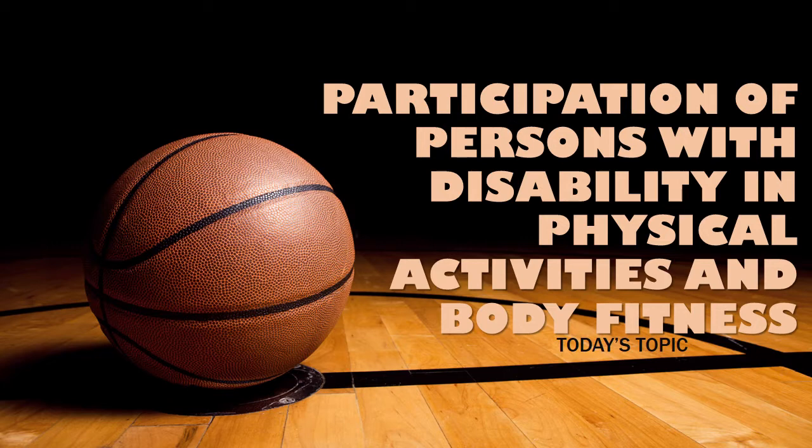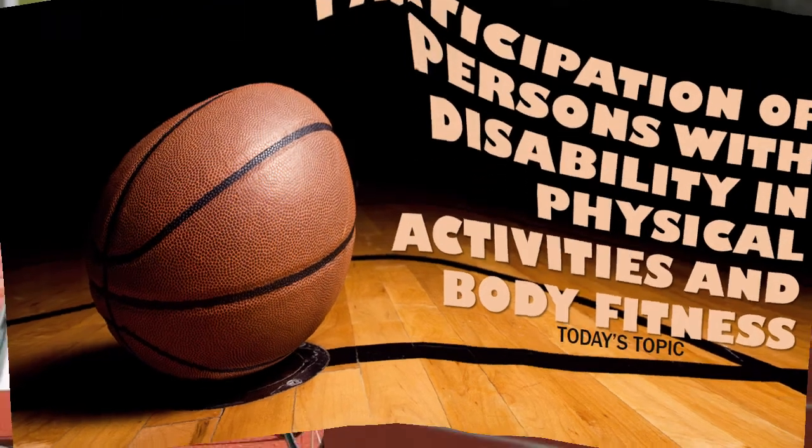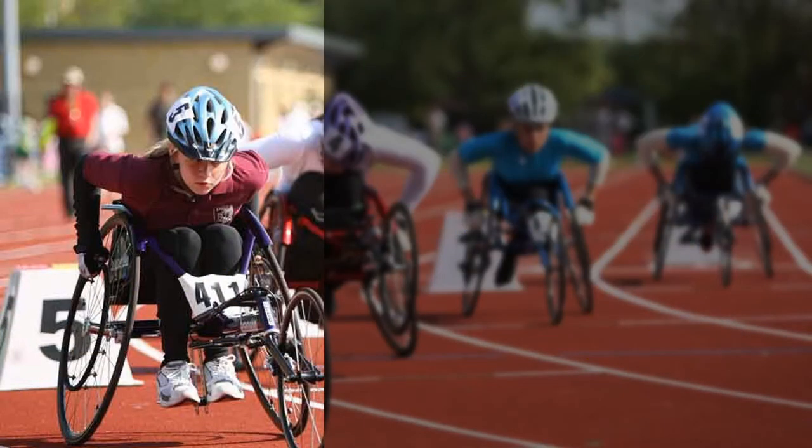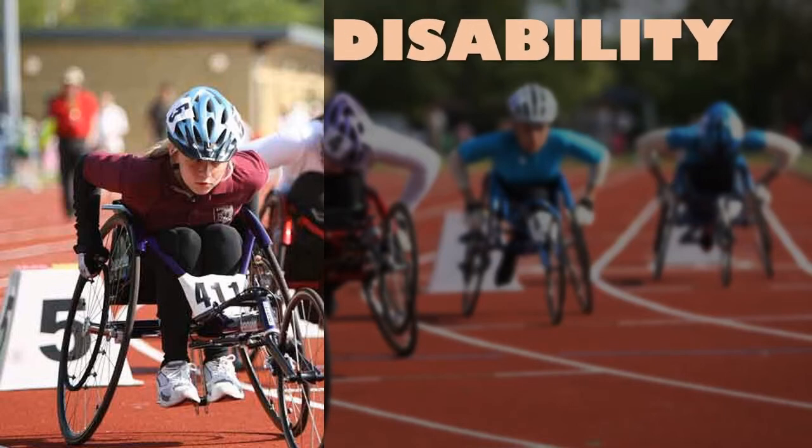But the government has given it as a law that each child has the right to attend school like every other person. So in this lesson, we are going to be looking at the different types of children that come to school. So the first thing we'll be looking at is the meaning of disability.